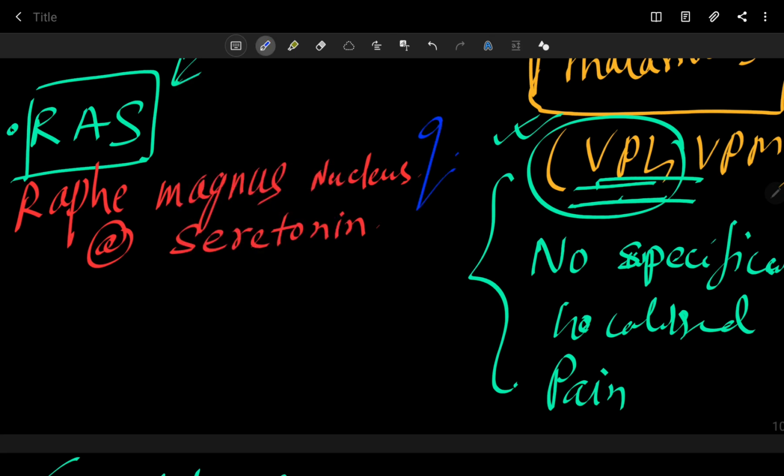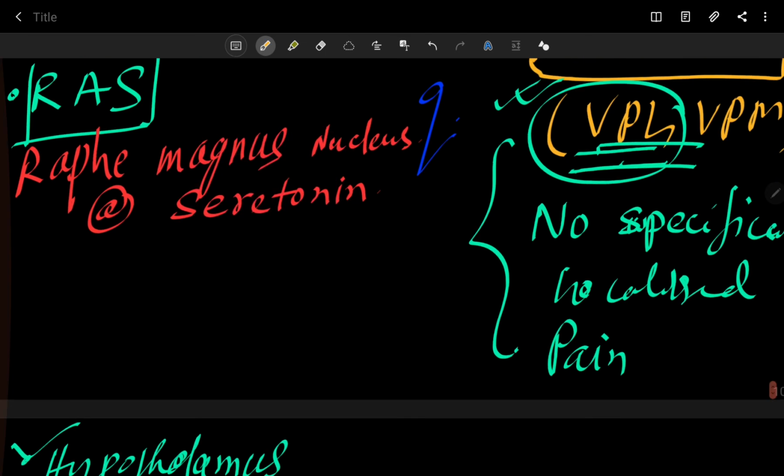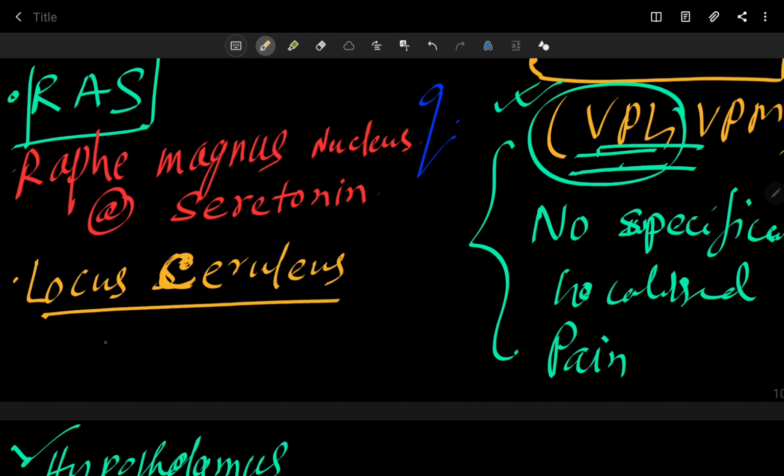Okay, and next, one thing: at the locus coeruleus level of the reticular activating system, at this level your major neurotransmitter is norepinephrine.